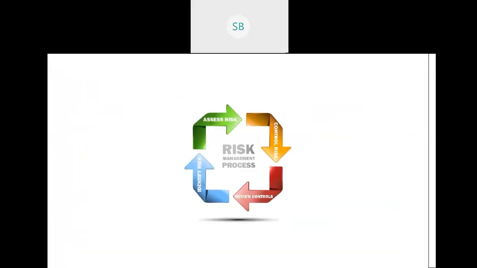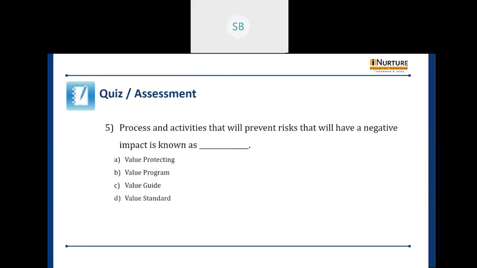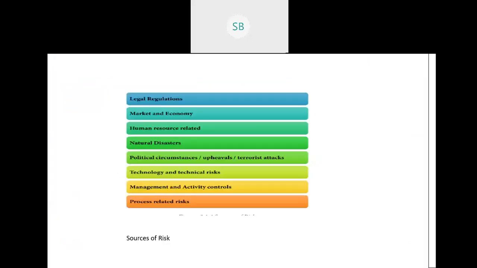Okay, in the risk management process, we have assess, and here the control is also. These three things are known as risk assessment. So any confusion? We have studied today the risk management process, where we first identified